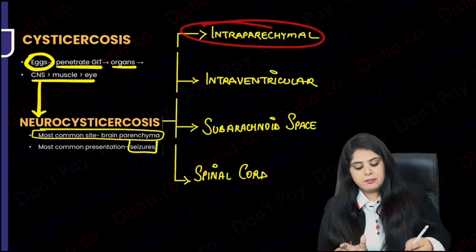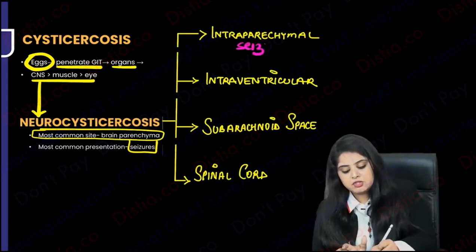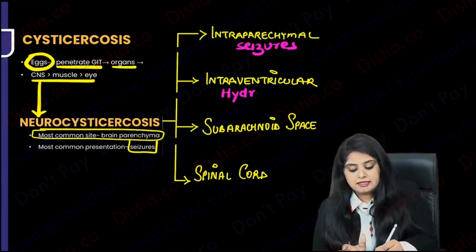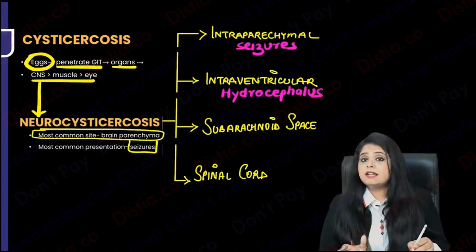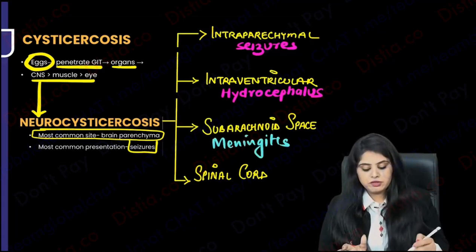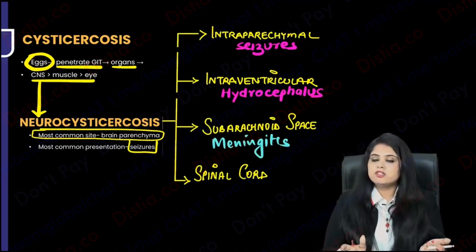Dekho, if it goes into the parenchyma, I agree with you that the patient is going to have seizures. If it goes into the ventricles, I think the patient is going to have hydrocephalus. Of course, it can go into the subarachnoid space. It can go into the spinal cord. So different properties are known. If it goes into subarachnoid space, matlab meninges mein chala gaya.